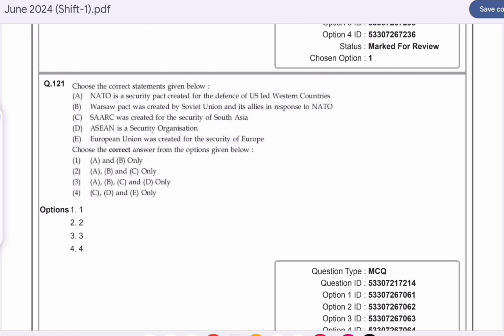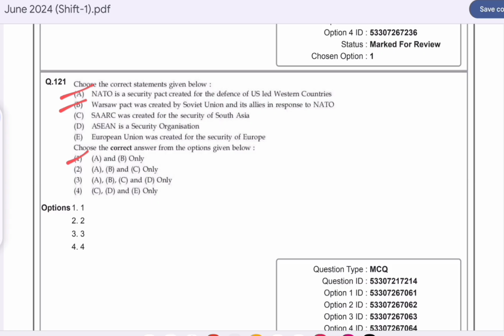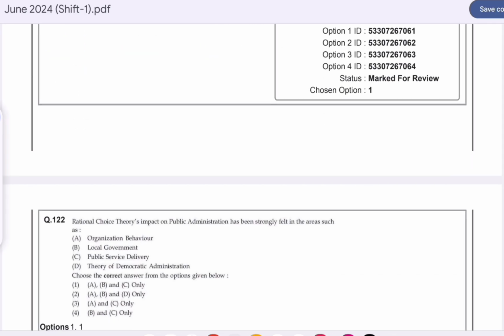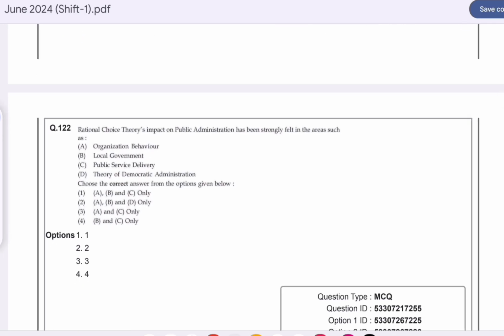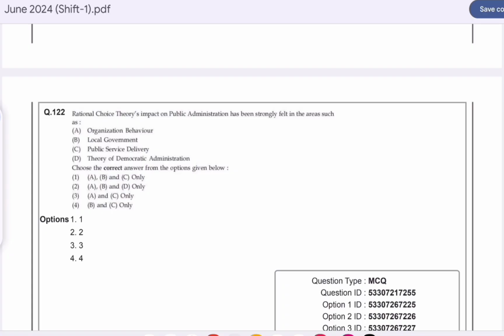Question number 121. Choose the correct statement from the given codes. Option A is correct here. A and B: NATO is a security pact created for the defense of US-led Western countries, and the Warsaw Pact was created by the Soviet Union and its allies in response to NATO. Question number 122. Rational choice theory's impact on public administration has been strongly felt in areas such as? Option B is correct. A, B and D: organization, behavior, local government and theory of democratic administration.